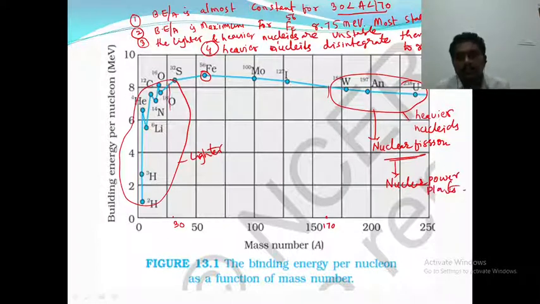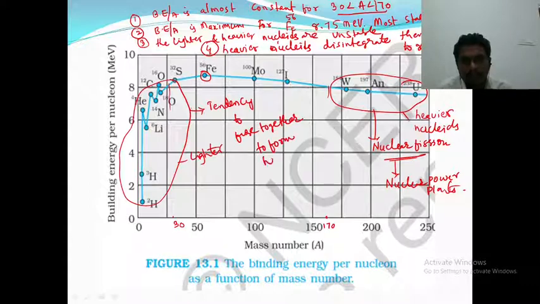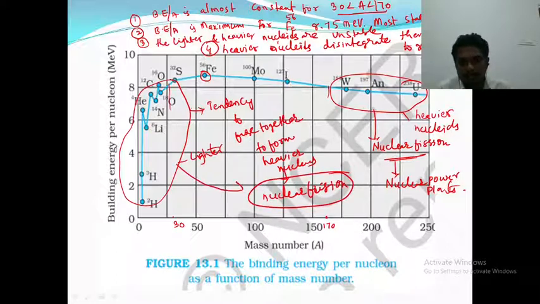Lighter elements also have a tendency to fuse together to form a heavier nucleus, so they get stability. This process is known as nuclear fusion. Lighter elements undergo nuclear fusion and heavier elements undergo nuclear fission.